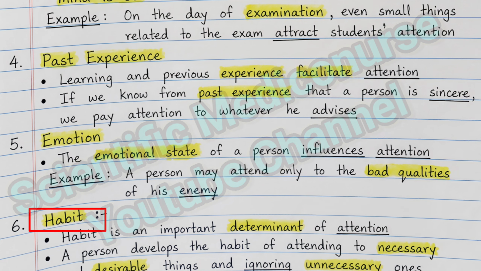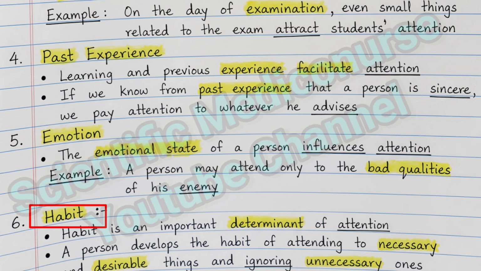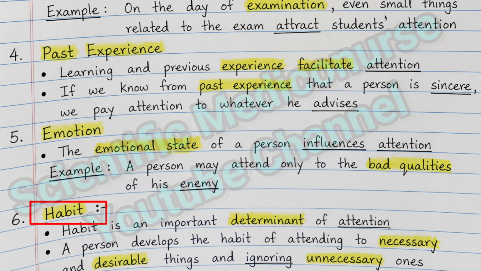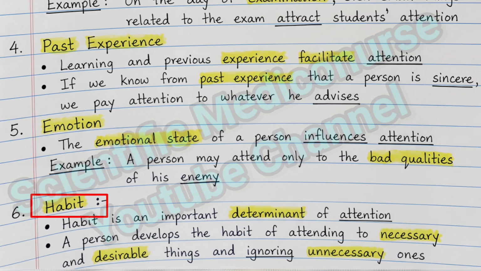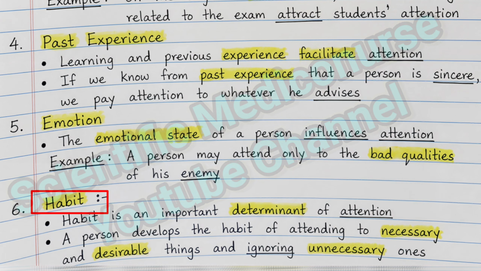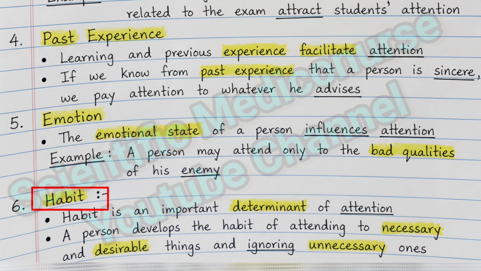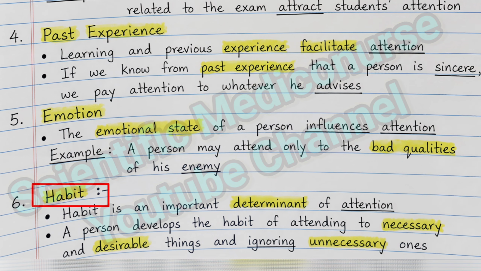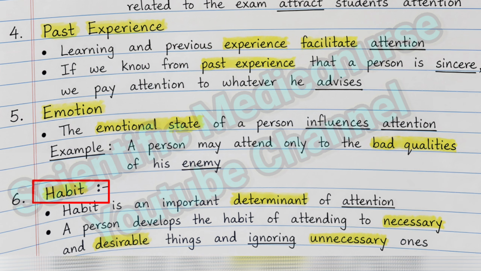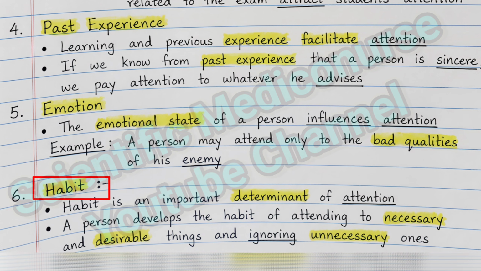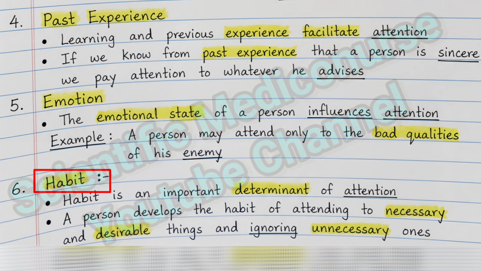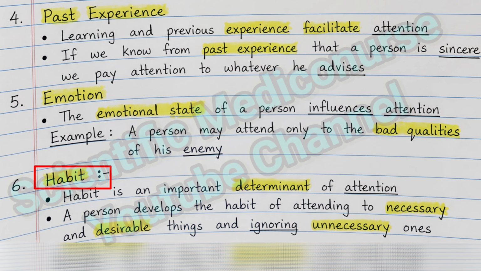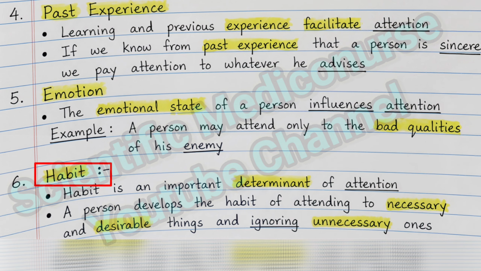So the next one is habits. Habits make attention almost automatic. When a person repeatedly experiences or does something, the brain becomes trained to notice it quickly without conscious effort. For example, a person who regularly watches reels on YouTube develops a habit of viewing short videos. Even when opening the phone for study, attention automatically shifts to reels. That person, during examination, will open the phone for study, and his attention will automatically shift to reels.